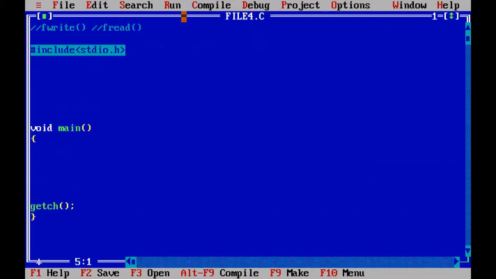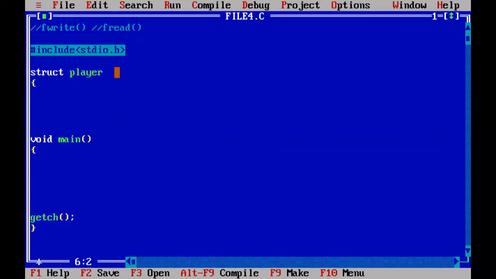So how to create a structure? How to define a structure? By using the keyword struct. Struct followed by the structure name. Already we discussed student structure, and employee structure also we discussed. Today we will discuss one player structure. When we talk about player, any cricket player or something we will discuss. Struct followed by player. Struct is the keyword used to define a structure, and the structure name is player.